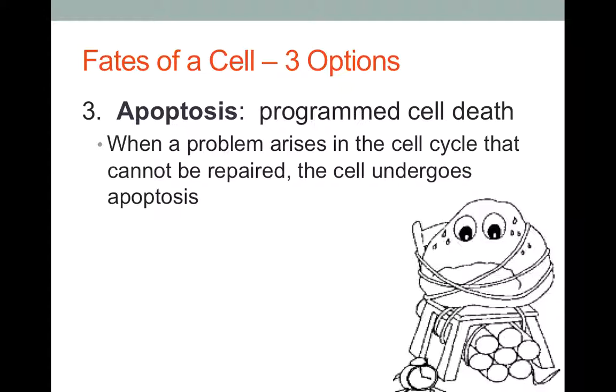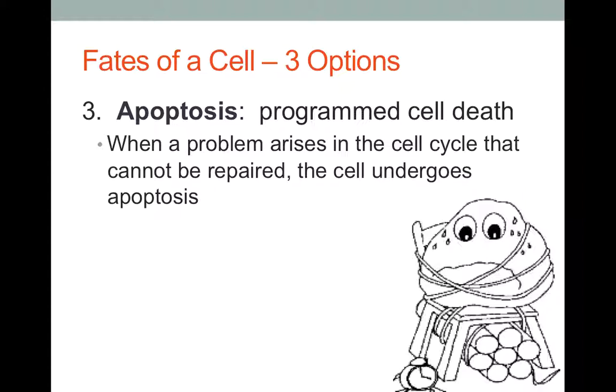If there's issues in the cell, we don't want that cell to keep replicating because then it's going to pass on those mutations to all of its daughter cells, and you'll have what can turn into a tumor or turn into cancer. So our body has this nice mechanism called apoptosis, so that when a problem in the cell cycle arises that cannot be repaired, the cell is going to die off and it will no longer replicate.